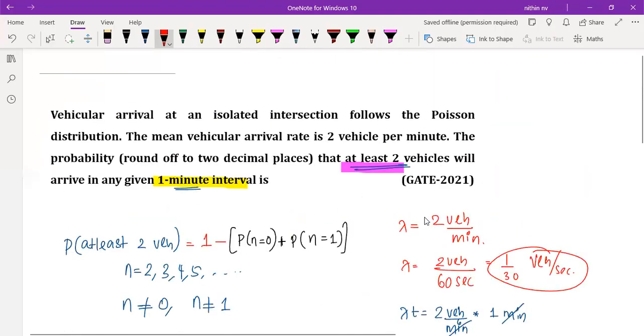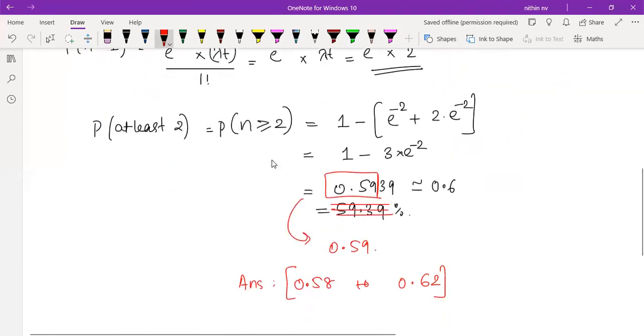Suppose in this question, maybe the question was like this: in percentage, round off to 2 decimals. If the question was like this, then how are we going to represent the final answer? We'll be substituting like this, 59 point, then 2 decimals. So in percentage we are writing, but with the 2 decimals. Decimal means after the point, how many places we need to keep. Okay, decimal places. Understood? So properly read the question. Here they didn't mention percentage, so the answer will be 0.59.